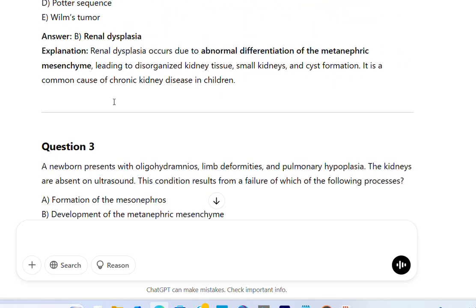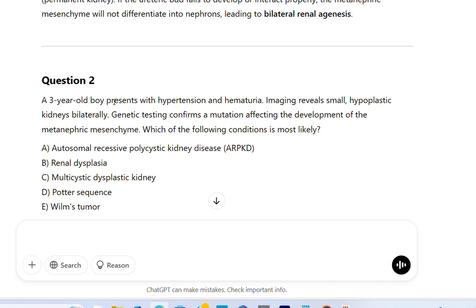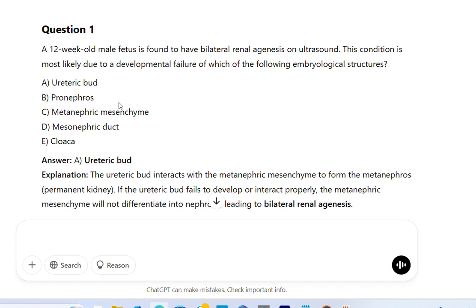Here are some USMLE-style questions on Metanephros, the final and permanent kidney in human development. Question 1. A 12-week-old male fetus is found to have bilateral renal agenesis on ultrasound. This condition is most likely due to a developmental failure of which of the following embryological structures?